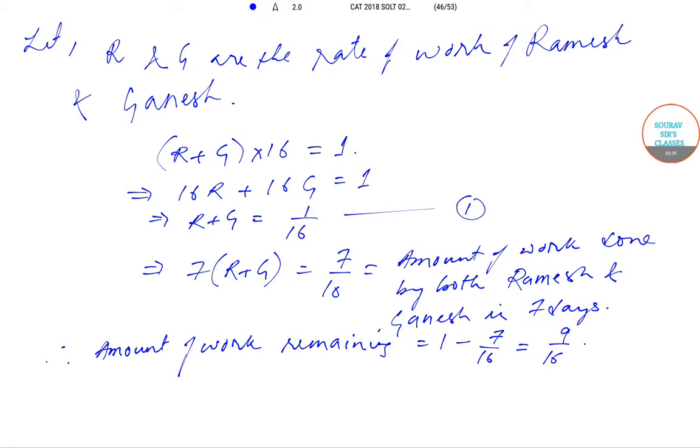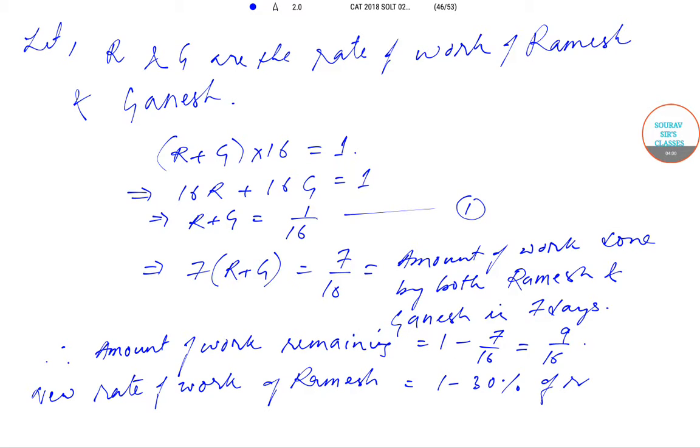And now it has been mentioned that after the 7 days when Ramesh fell sick, his efficiency fell by 30%. So we can therefore say that the new efficiencies or new work rates, the new rate of work of Ramesh will thereby be 1 minus 30% of R, or we can say 30% of R. So this will be equal to 0.7 into R.